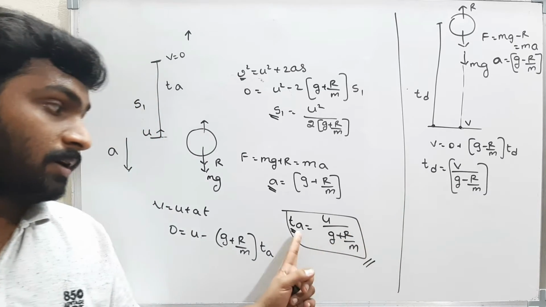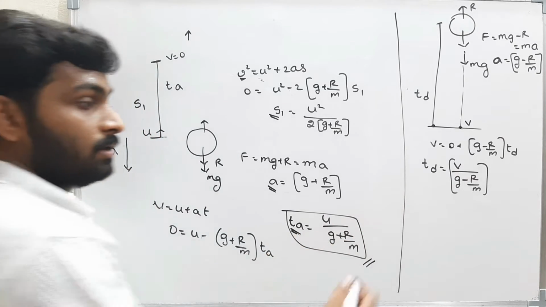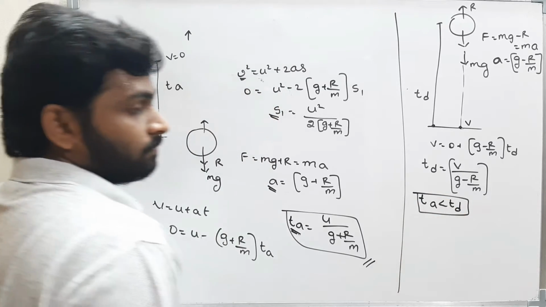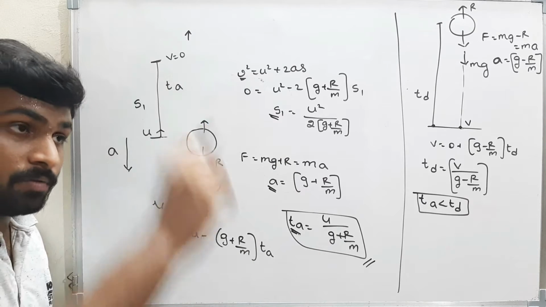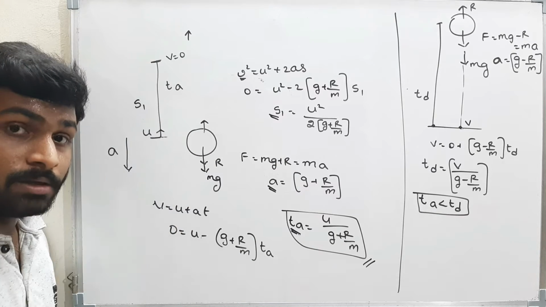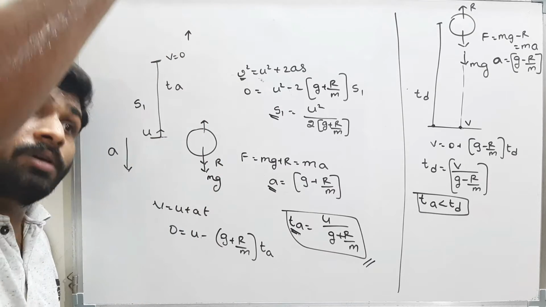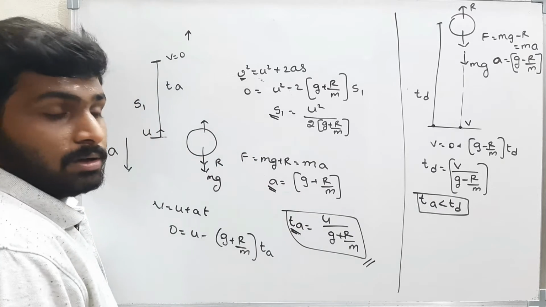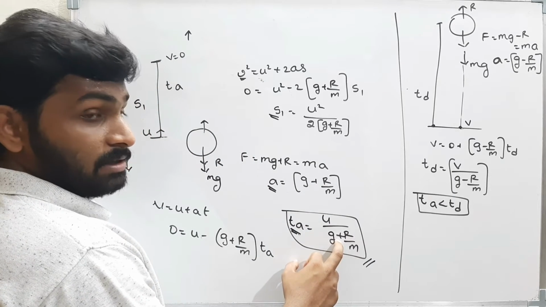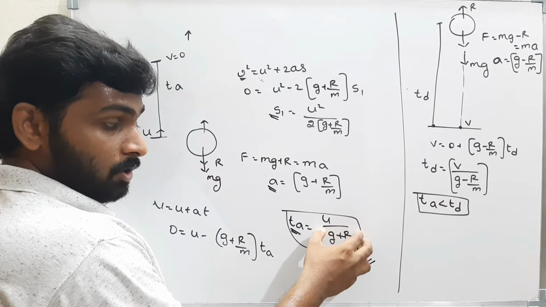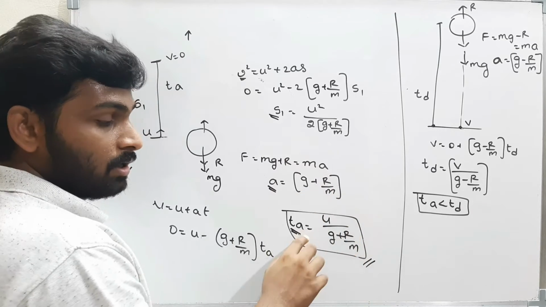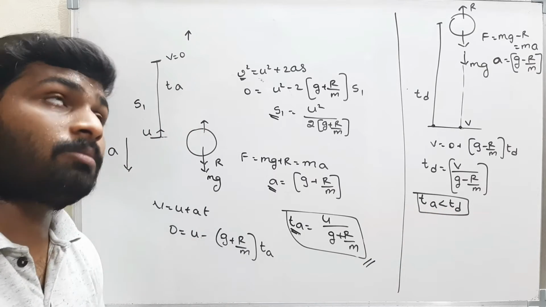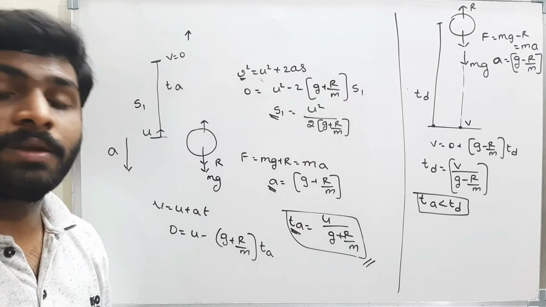Now which is greater? TA is always less than TD. The time of ascent is less than time of descent. That means the body will take less time to go up and more time to come down. Please remember this. Time of ascent is always less than time of descent, because here the denominator is plus. Plus means the denominator is more. When the denominator is more, then the whole term is less. So TA is less than TD. When air resistance is considered, the time of ascent is less than time of descent.